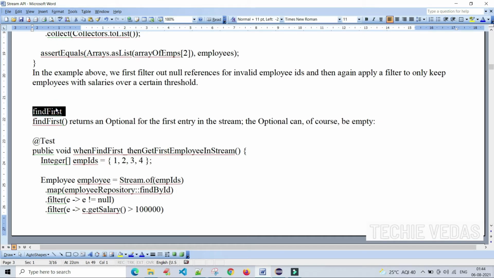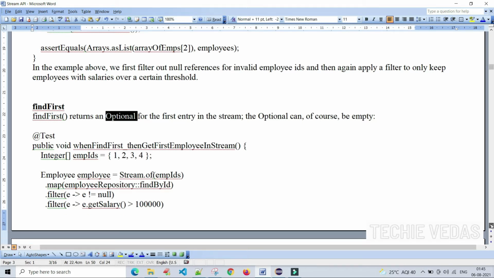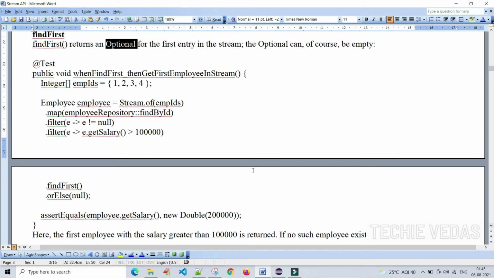findFirst, this is one of the methods, or functions, or we can say operations. The findFirst method returns an Optional for the first entry in the stream. The Optional may, of course, be empty. Let's see the example to understand it clearly.